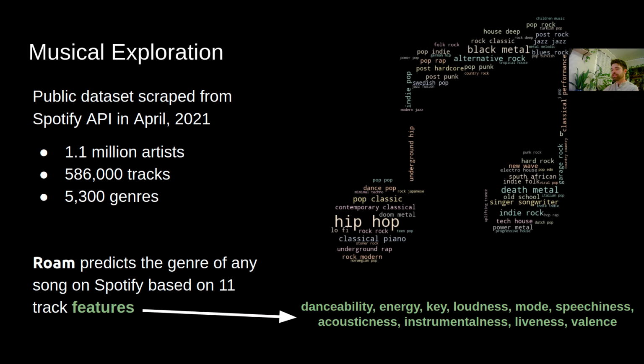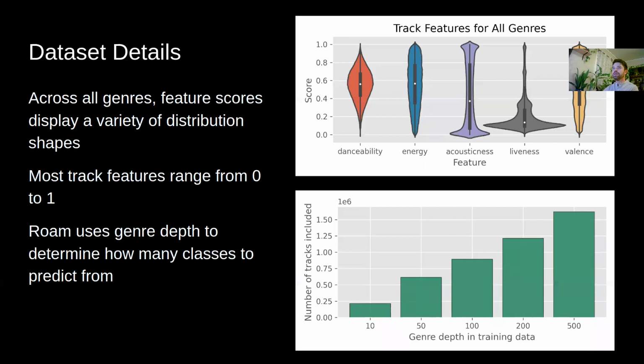Now, Roam predicts the genre of any song on Spotify based on 11 different track features that Spotify will provide to you through their API. That includes things like danceability and energy. As far as those features and their distributions go, you can see in the top right there a small selection of the 11. And it's clear that there are different distributions of how these many different tracks fall along the different categories there. But those are the main features that the model uses to predict the genre. And they oftentimes scale from 0 to 1.